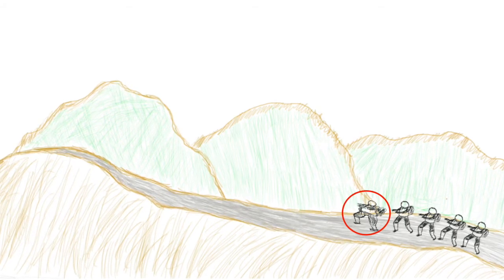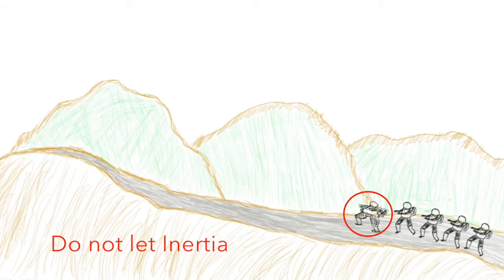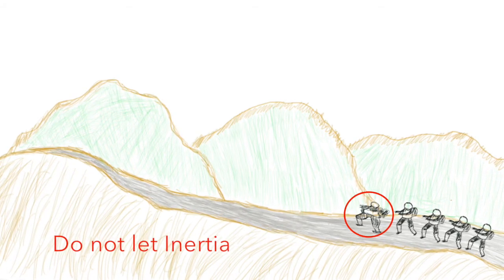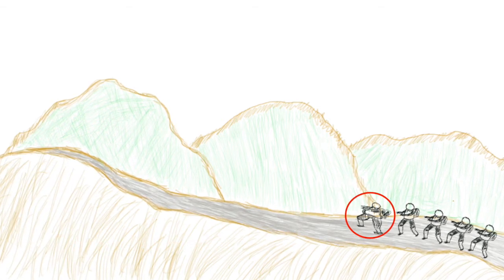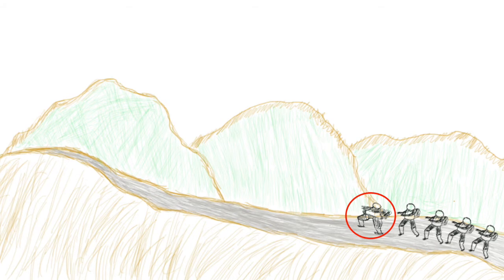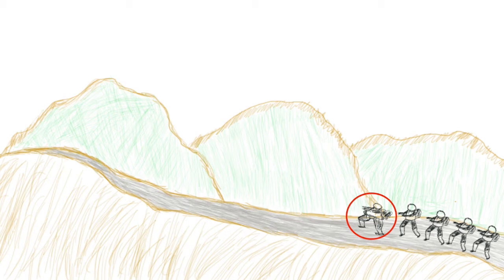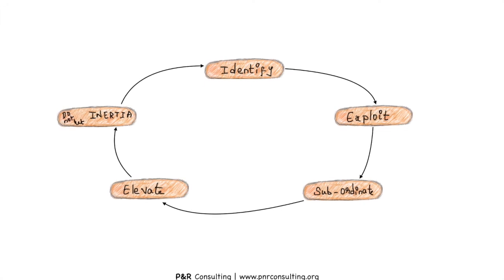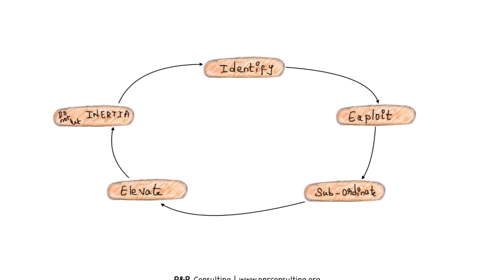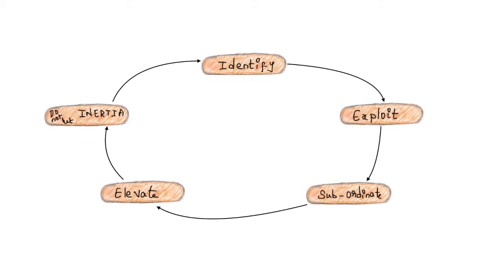Now the final step in the focusing process requires the business not to be complacent with current performance. In this illustration, Joe should work on reducing his weight before the next trek, while others should take care not to put on weight. Thus, the focusing process as per TOC consists of 5 key steps that include identifying the constraints, exploiting the constraints, subordinating the non-constraints, elevating the constraints, and not being complacent. That is, we term it as do not let inertia creep in.